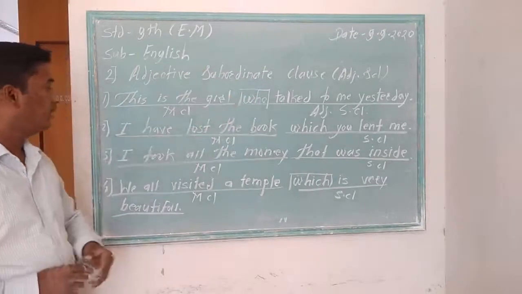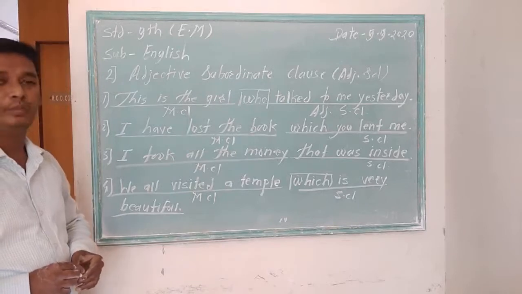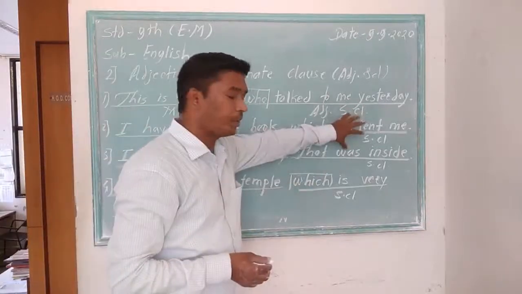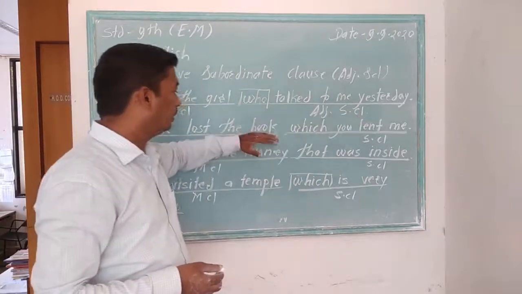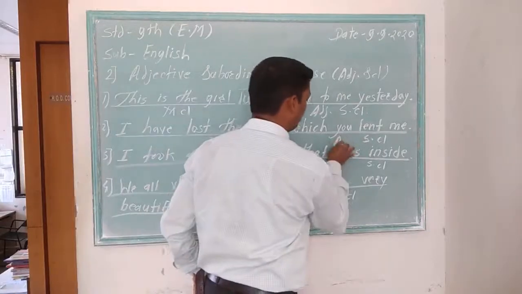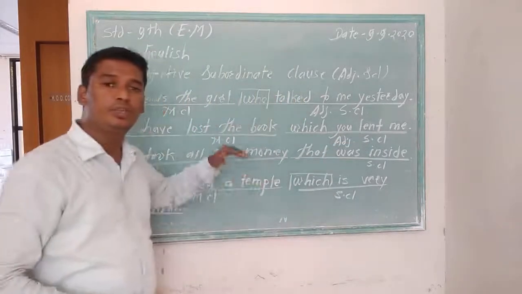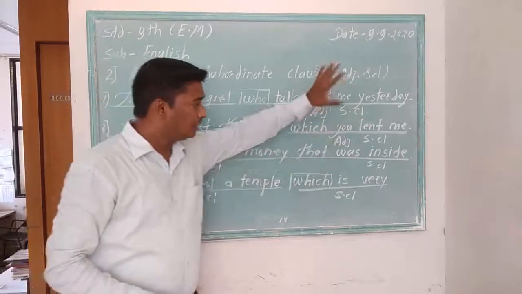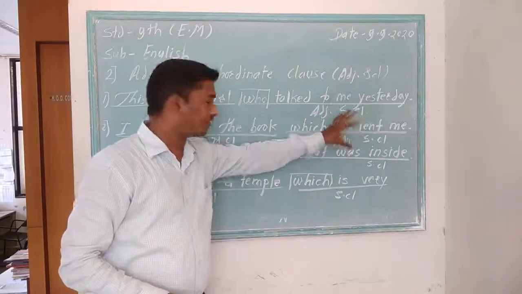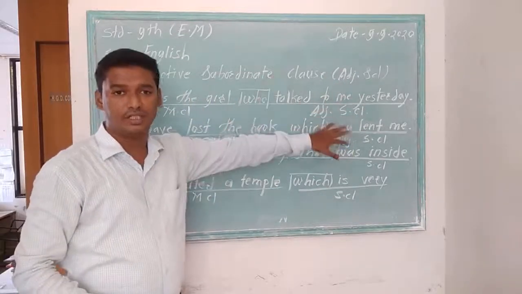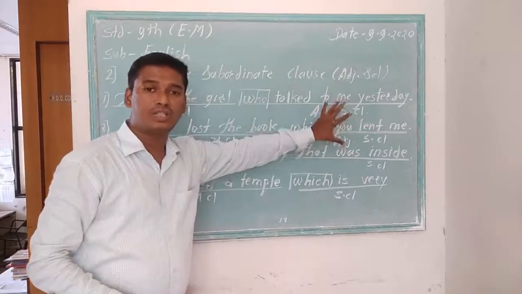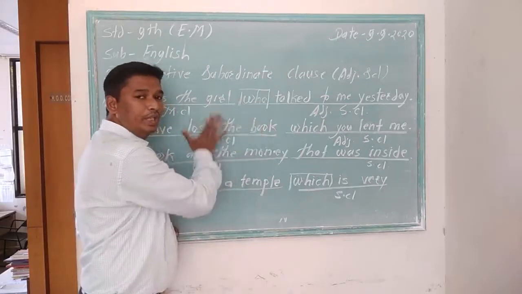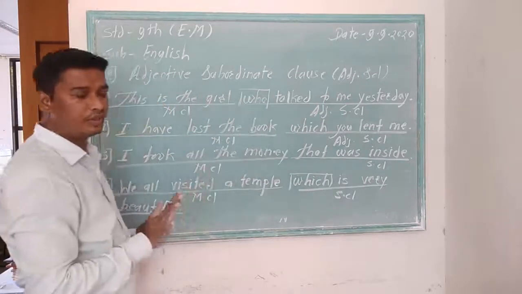Now, next sentence. I have lost the book which you lent me. Which you lent me, which means the book. So this subordinate clause tells more information about the noun in the main clause, so it is an adjective subordinate clause. This adjective subordinate clause functions as an adjective in the whole sentence, and it tells more information about the noun book in the main clause.